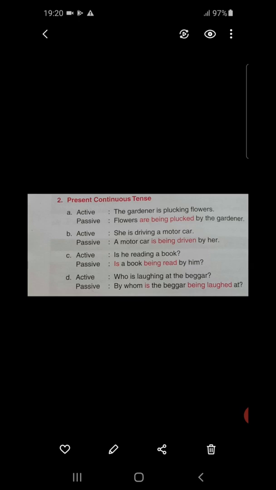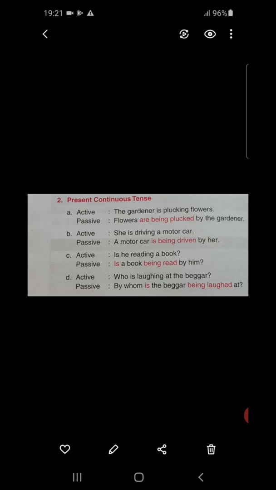Next one. Active: She is driving a motor car. Next, see the passive one. A motor car is being driven by her. So she is turning into the object. In case of the passive voice, she, the subject of the active voice, is turning into the object, her, in case of the passive voice.